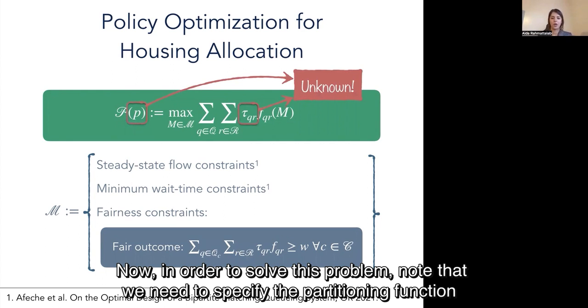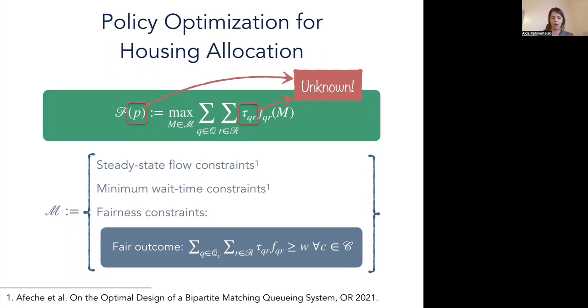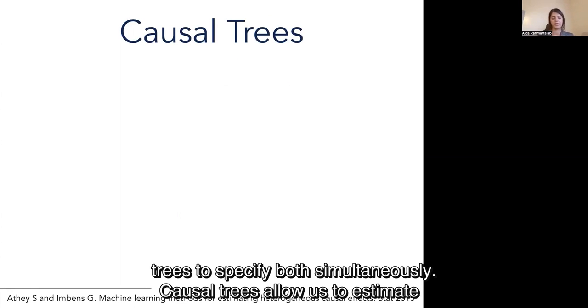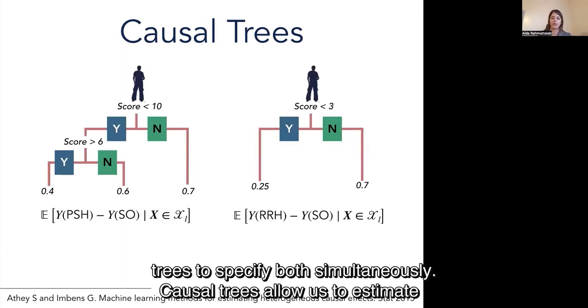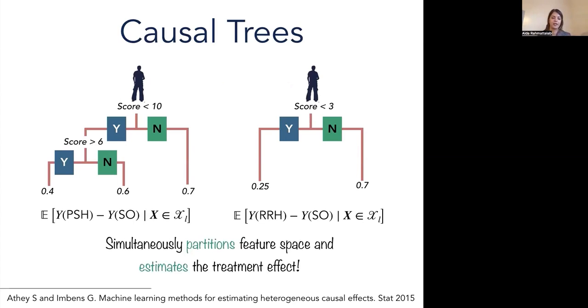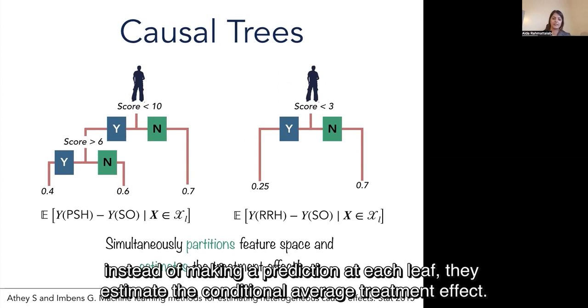Now, in order to solve this problem, note that we need to specify both the partitioning function and the conditional average treatment effects, or tau QR. We employ techniques from causal inference literature, and in particular, causal trees specify both simultaneously. Causal trees allow us to estimate heterogeneous average treatment effect in the presence of selection bias. Similar to decision trees, causal trees recursively partition the feature space. However, instead of making a prediction at each leaf, they estimate the conditional average treatment effect.